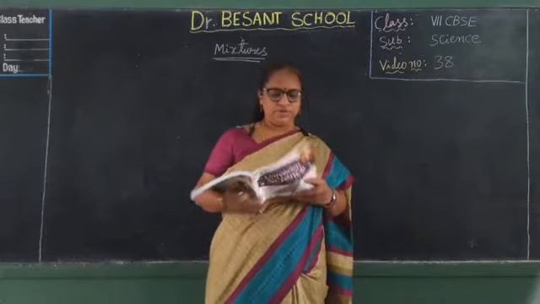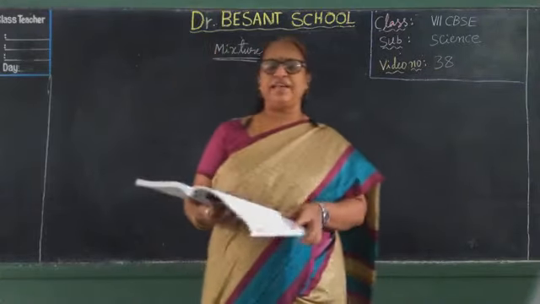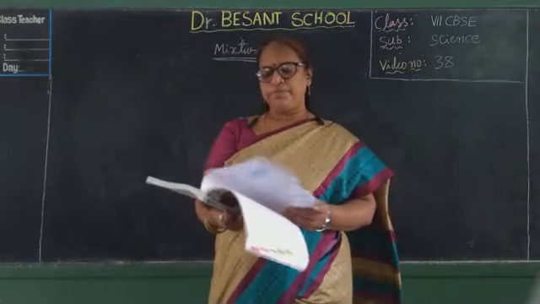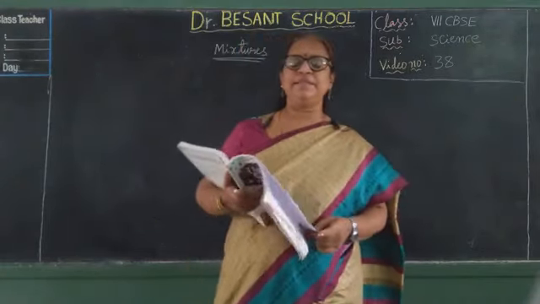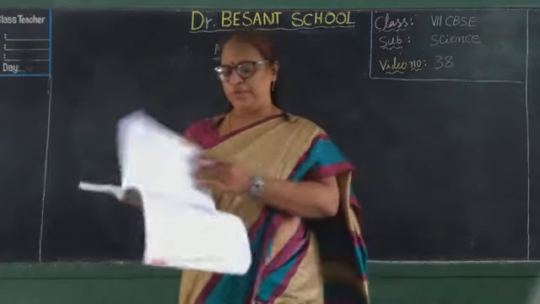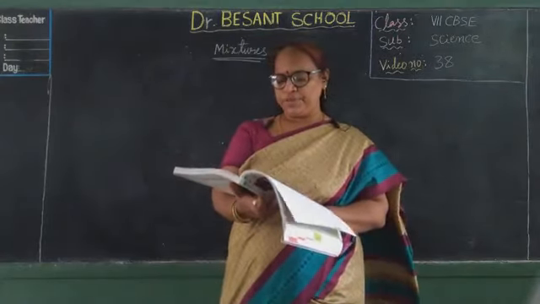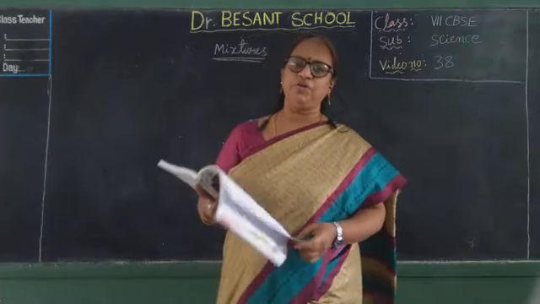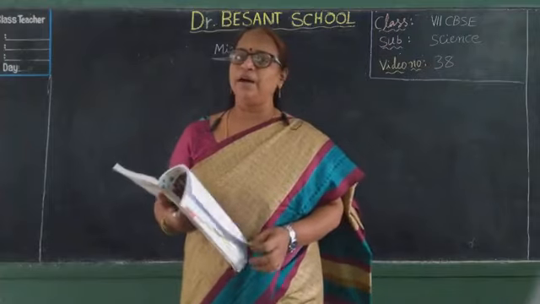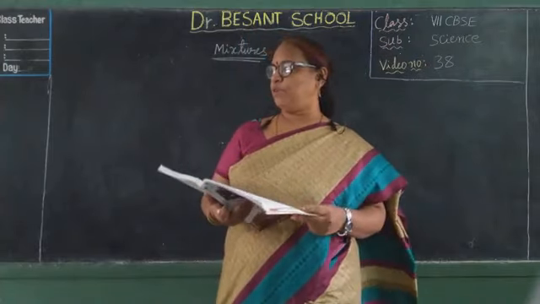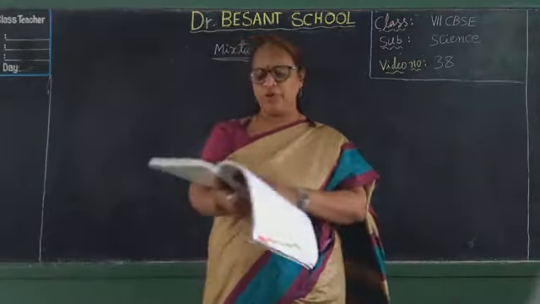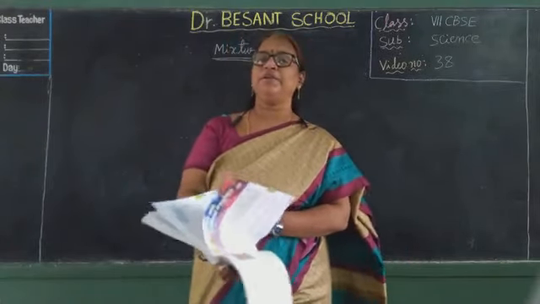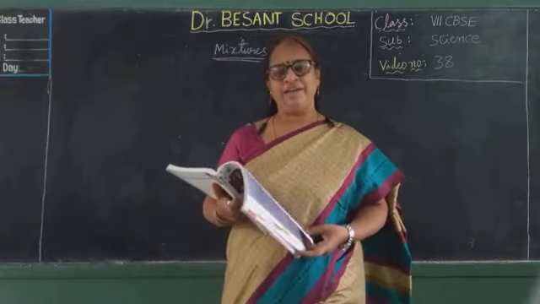Now, in the previous class we discussed elements, compounds, and the classification of matter. Matter is classified into two types: pure substances and mixtures. Pure substances are again classified into two types, elements and compounds. And also we discussed what a mixture is. First of all, what is an element? It is a pure substance and it consists of only one type of atom.